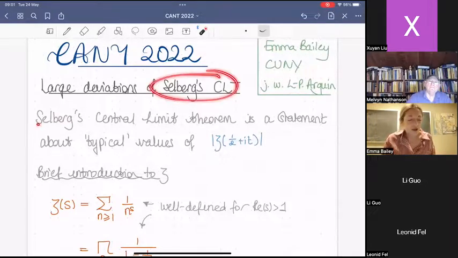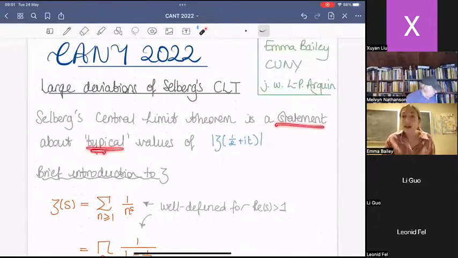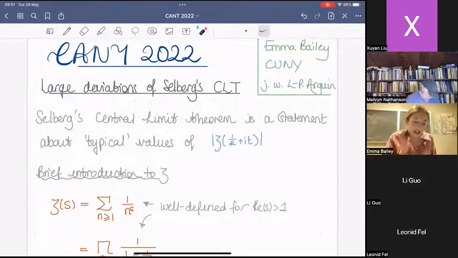From the title, Selberg's central limit theorem, as any central limit theorem is, it's a statement about typical values of random variables. And here, the random variable, which on the surface doesn't look random, is the Riemann Zeta function. I'll be much more precise about what I mean shortly. But since this is the first talk, let me lay some groundwork and some communal notation.